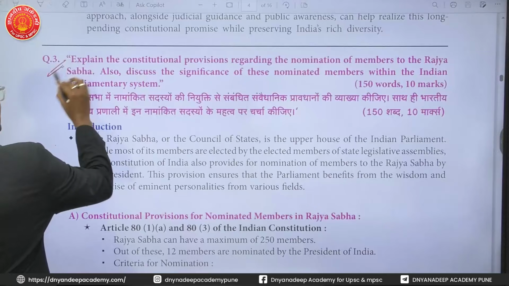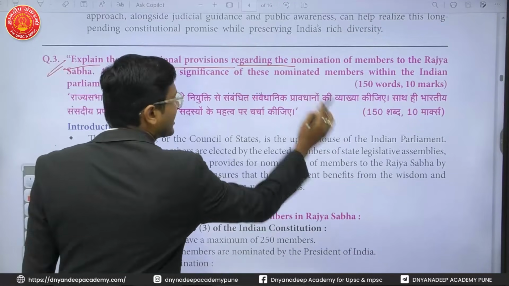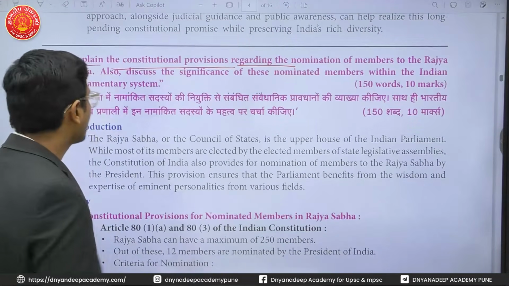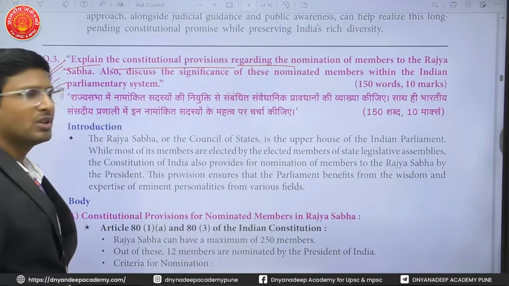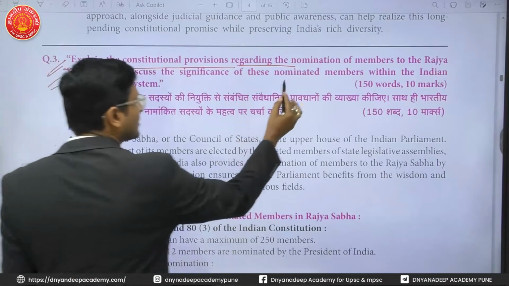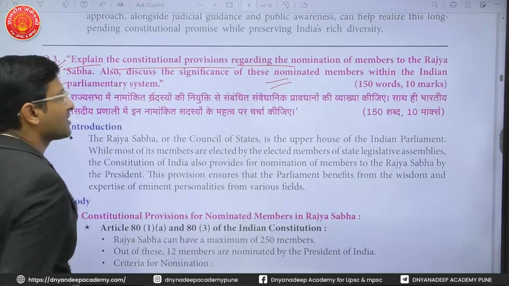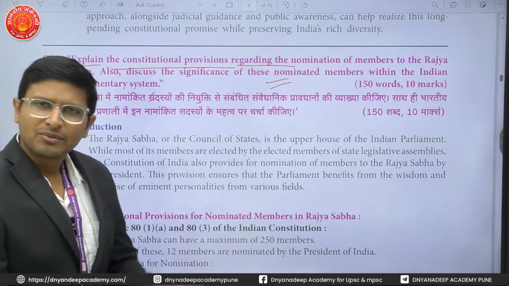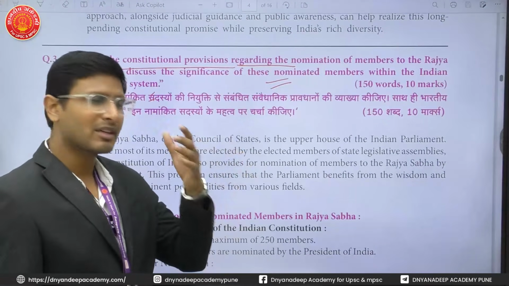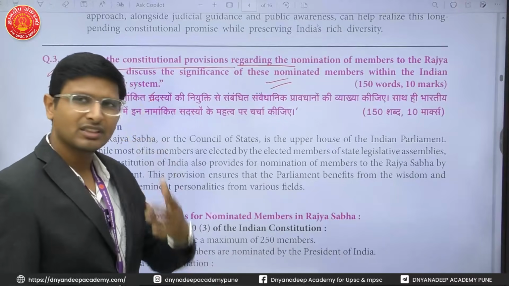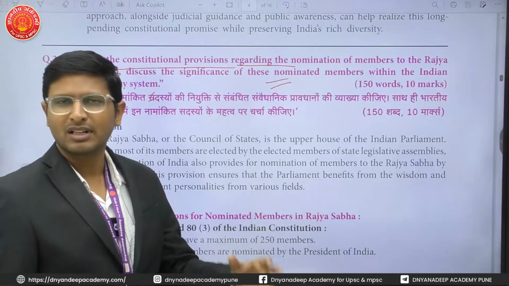Next, question 3 is: explain the constitutional provisions regarding the nomination of members to the Rajya Sabha. Also discuss the significance of these nominated members within the Indian parliamentary system. Two things have been asked. The first thing is very static. It is specifically asking what the different provisions in the Constitution are with respect to the nomination of members in the Rajya Sabha.